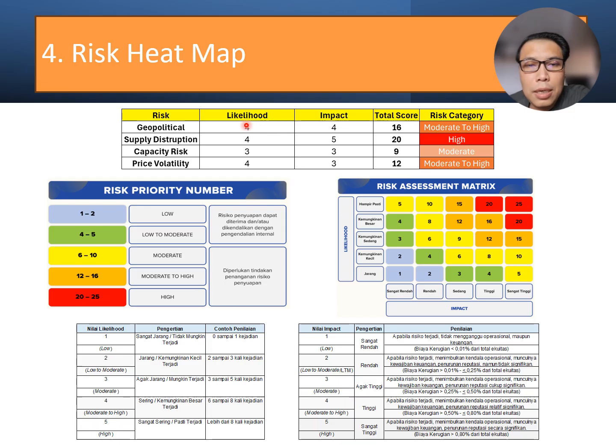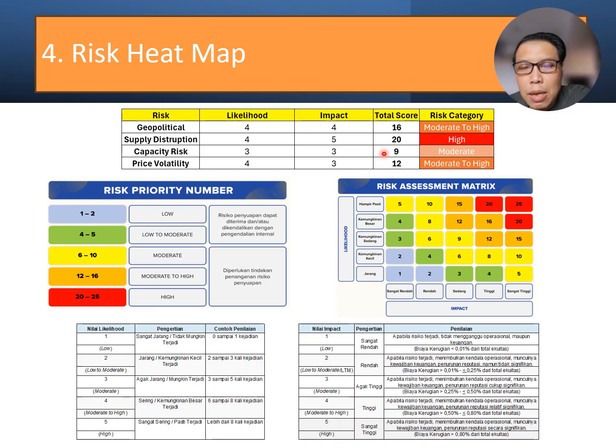Okay, so in the likelihood for geopolitical, we are giving the score 4, and the impact is also 4. So the total score, multiplied between likelihood and impact, is 16. And then supply disruption is 4, and the impact is 5. Capacity risk has a likelihood of 3 and an impact of 3. And price volatility is 4, and the impact is 3. So the total scores will be 16, 20, 9, and 12.